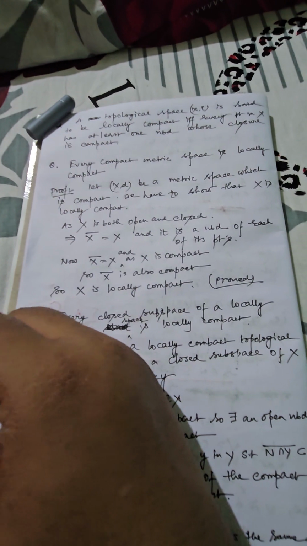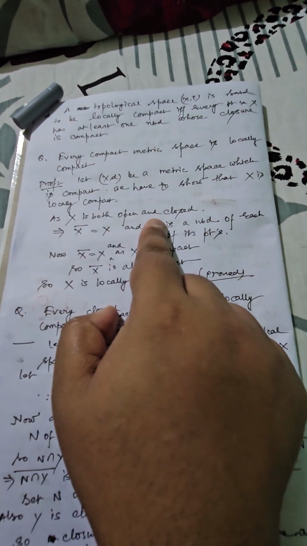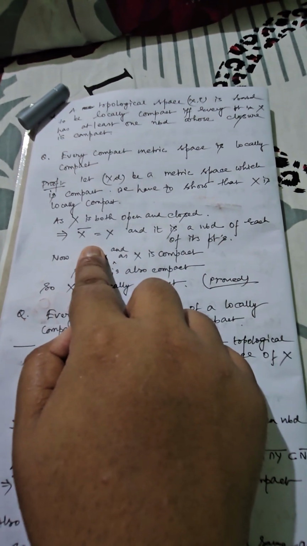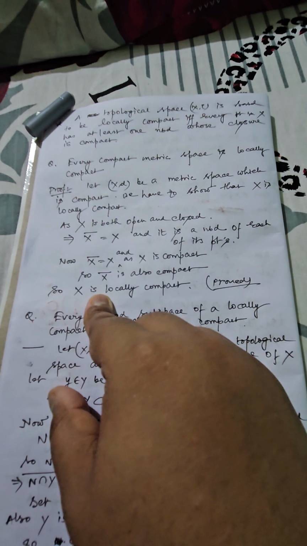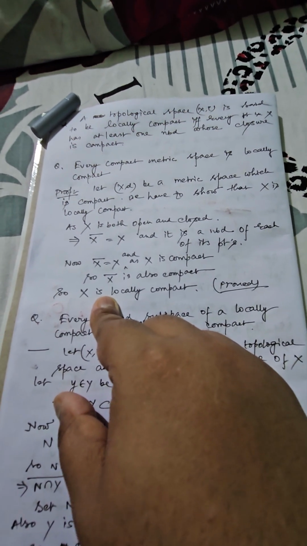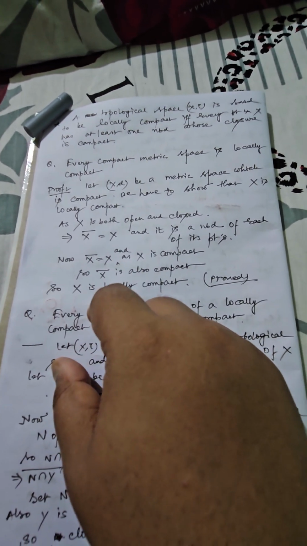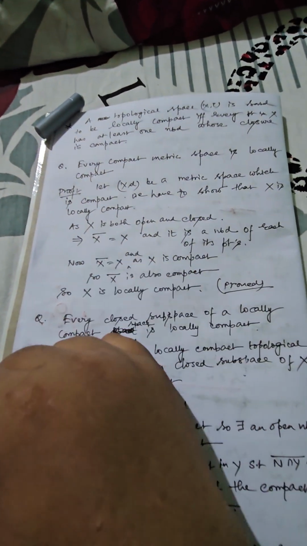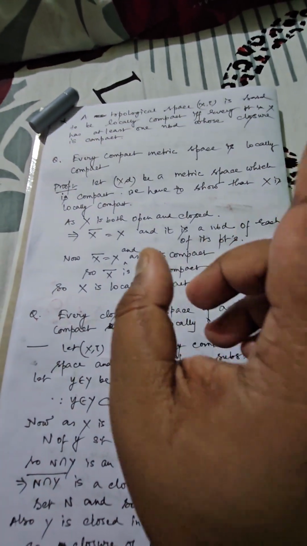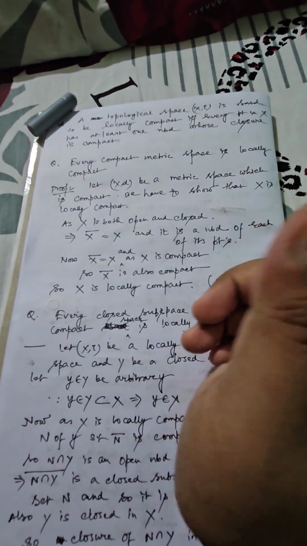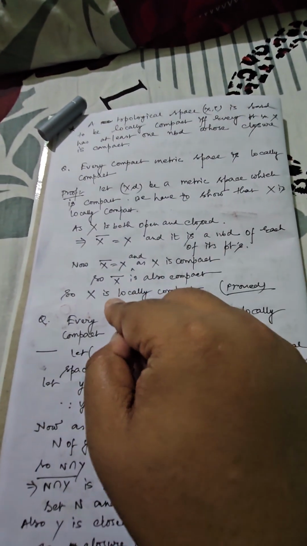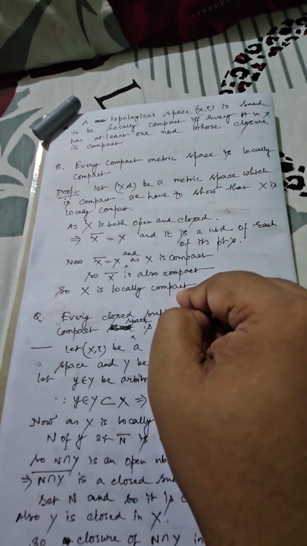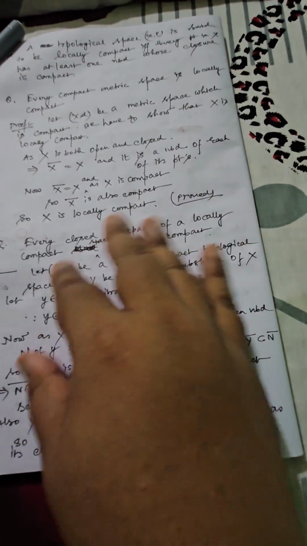But what is the property of X bar? Because X is open, I have already mentioned it is a neighborhood of each of its points, so X bar will also maintain the same property. That means X bar is compact, and you can choose any point arbitrarily from X bar. There exists a suitable neighborhood contained properly within X bar. That means X bar can behave like a neighborhood of each of its points also. So technically X is definitely locally compact. We have seen the closure of X is compact, that's why we can say the structure is locally compact.